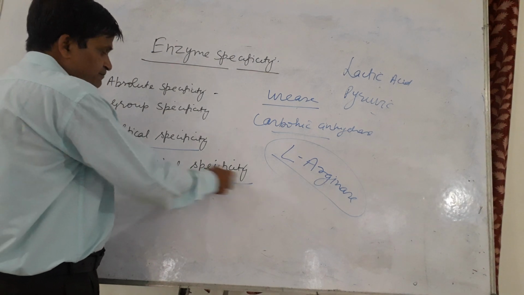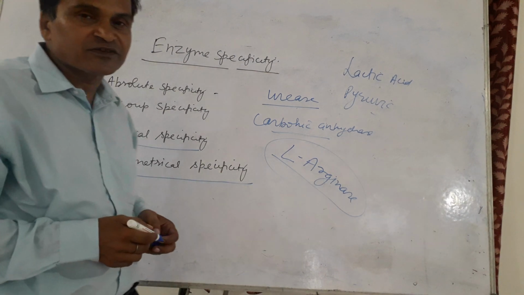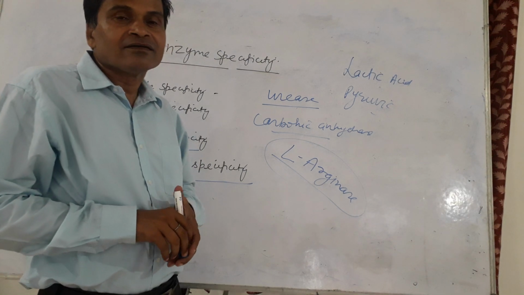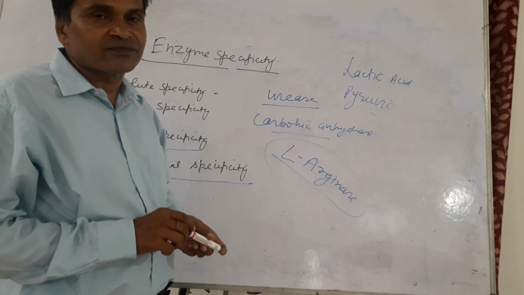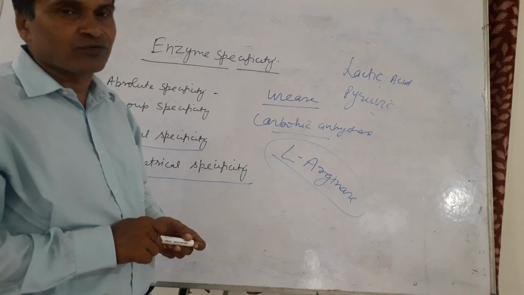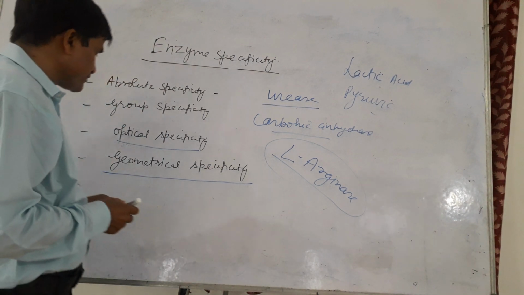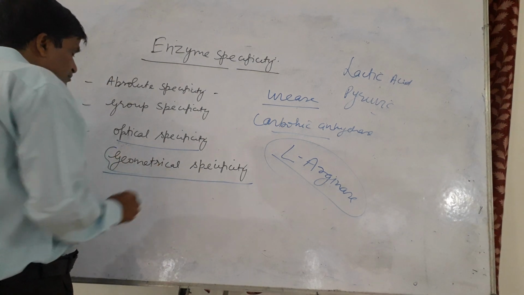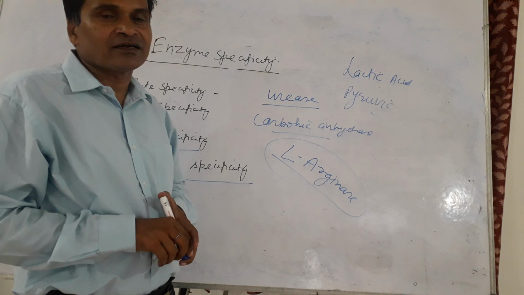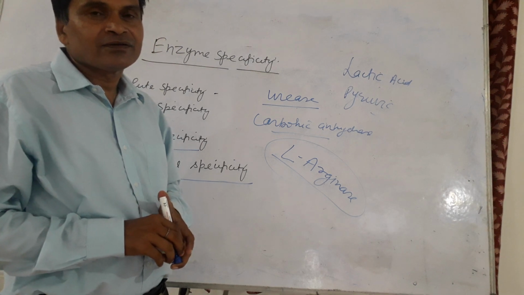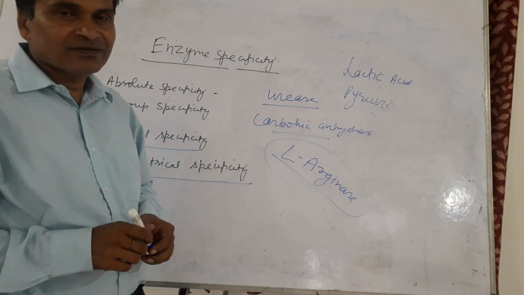Geometrical specificity. Geometrical specificity relates to the cis and trans position of the double bond in a compound, such as malic acid and fumaric acid, which are interconverted by the enzyme fumarase.